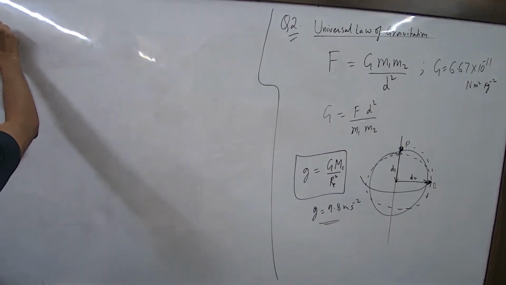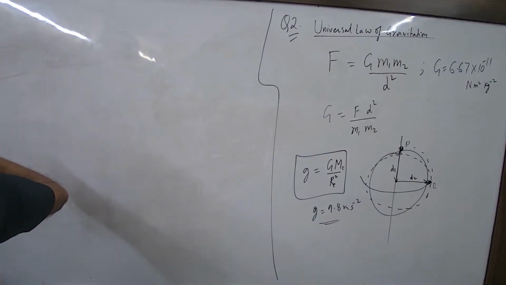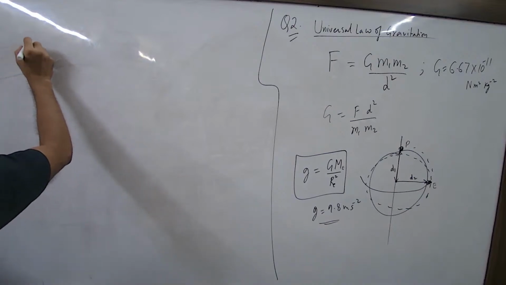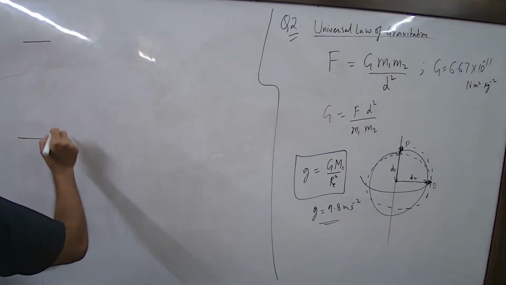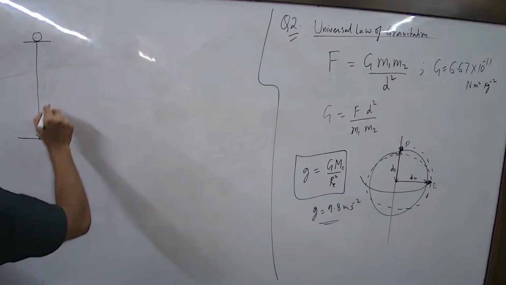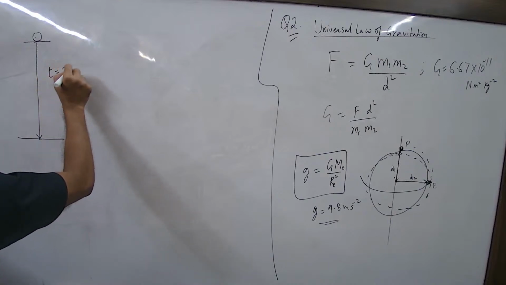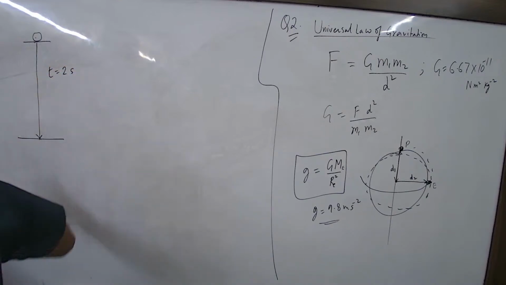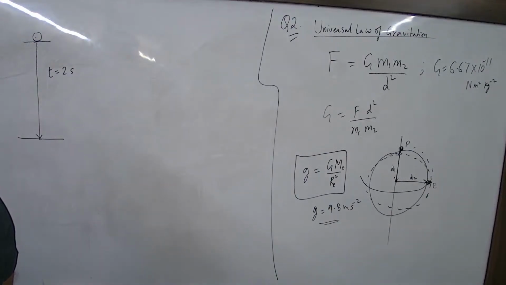Question 9. A body is dropped from a height and reaches the ground in 2 seconds. The time it takes is 2 seconds. Find its speed on striking the ground.